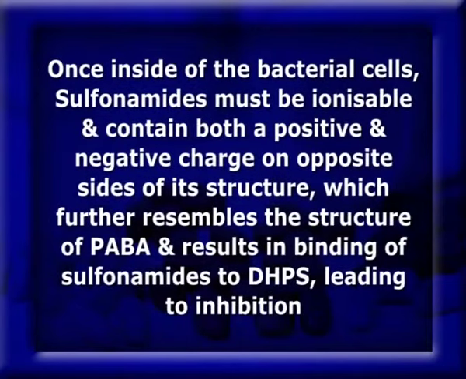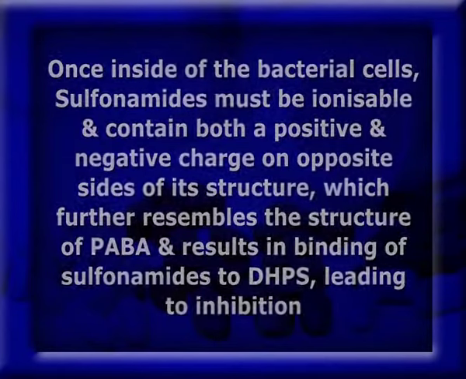Once inside the bacterial cells, sulfonamides must be ionizable and contain both a positive and a negative charge on opposite sides of the structure, which further resembles the structure of PABA and results in binding of sulfonamides to DHPS, leading to its inhibition.